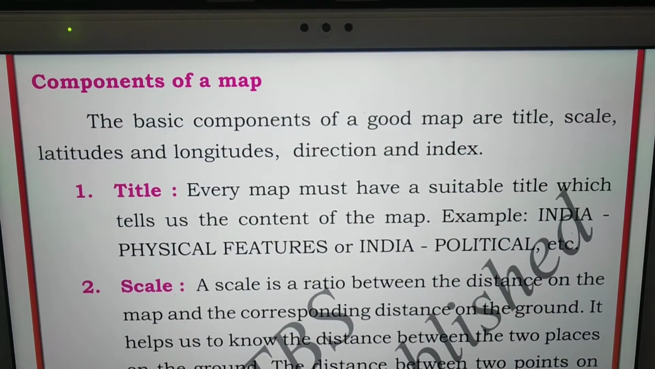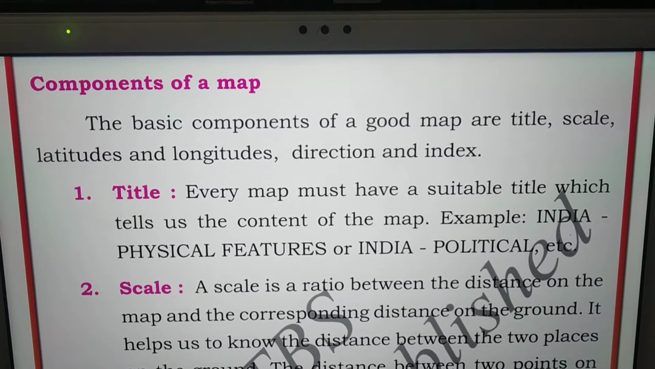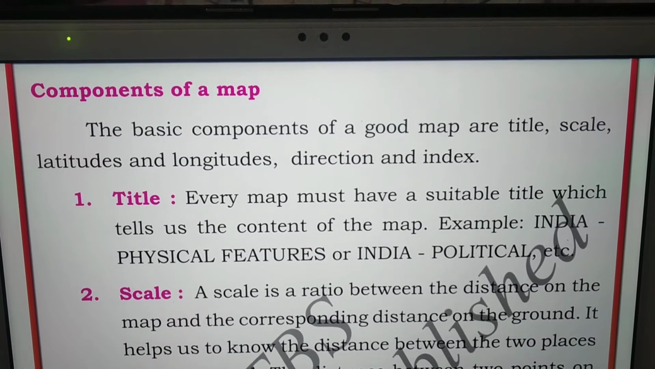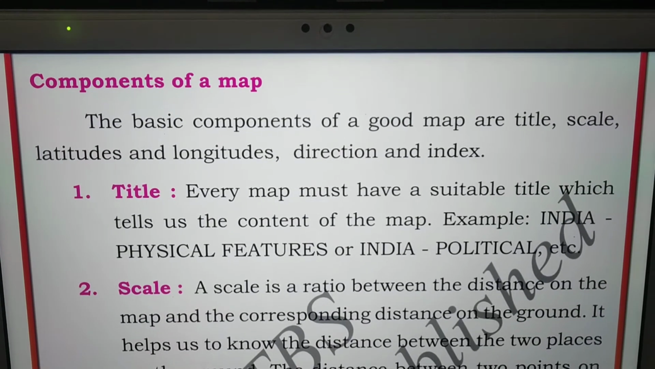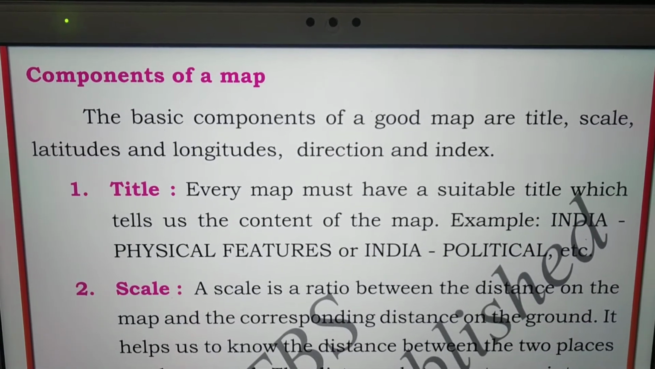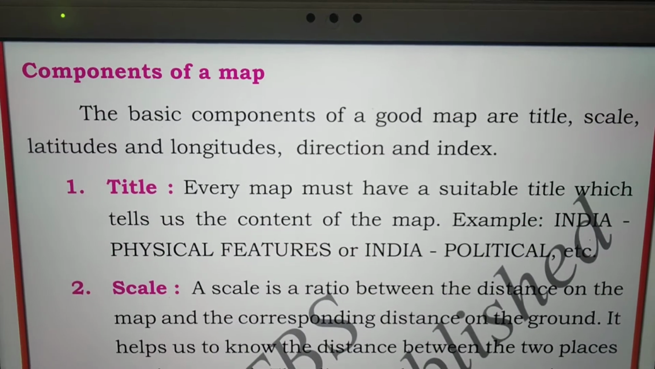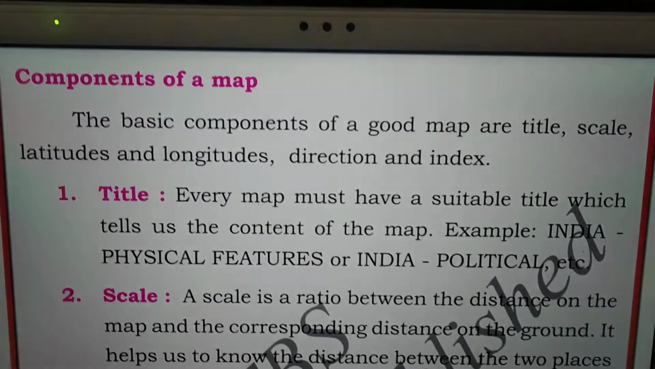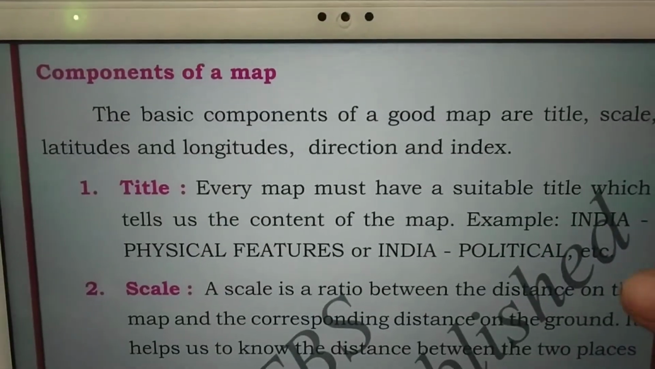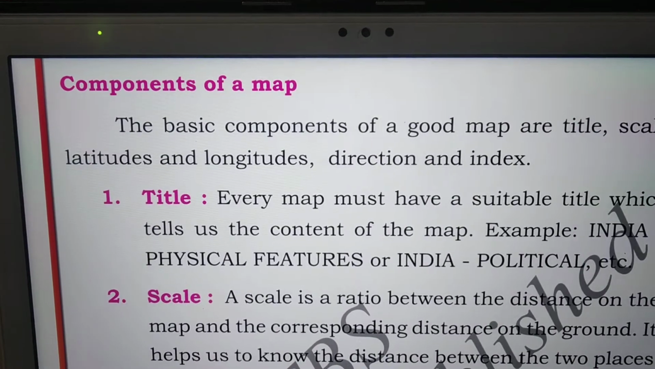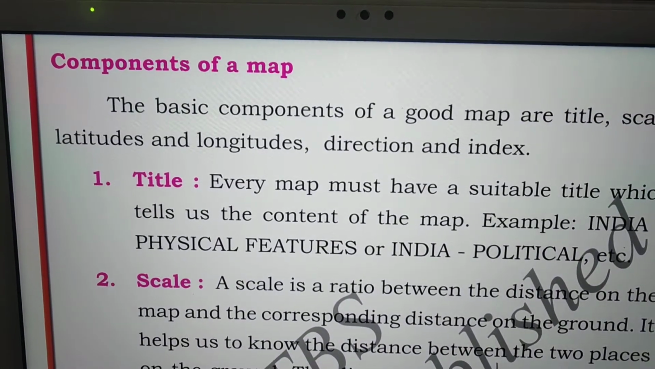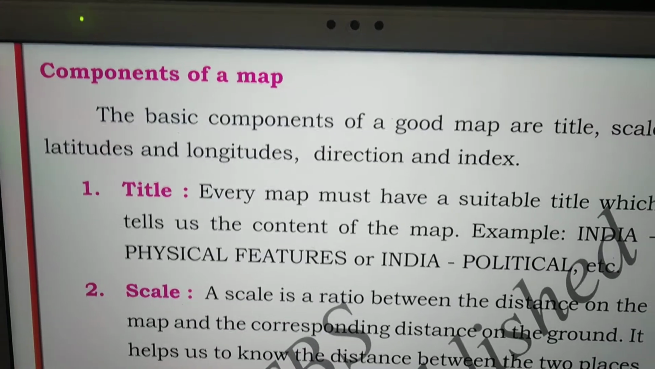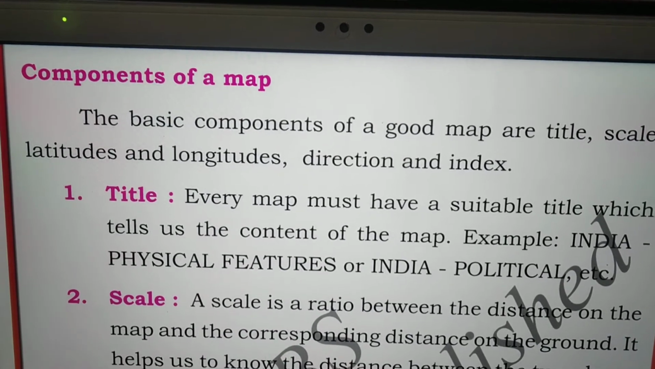Components of a map means the basic components of a good map are title, scale, latitudes and longitudes, direction and index. Whatever the map may be, a good map must and should have some components. What are those components? First one is title, scale, latitude and longitude, direction and index. These components are a must for a good map.